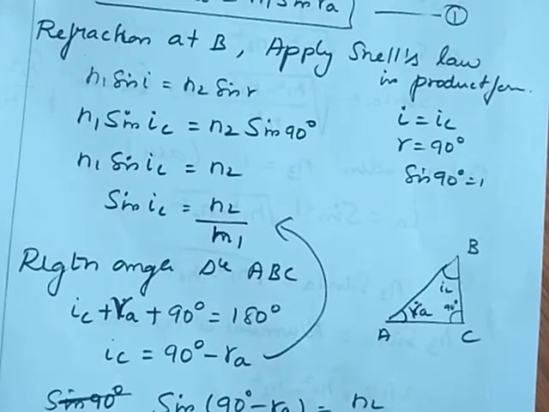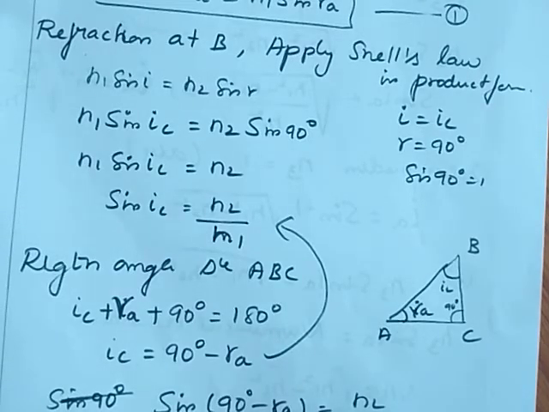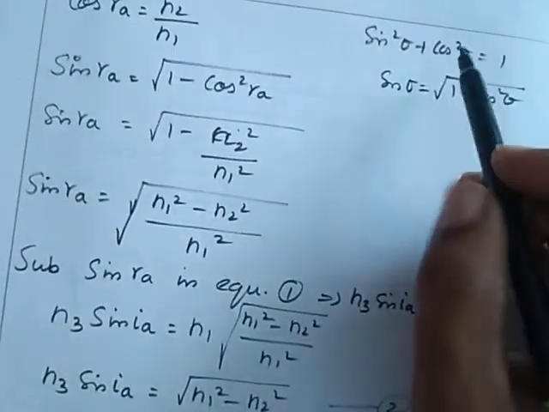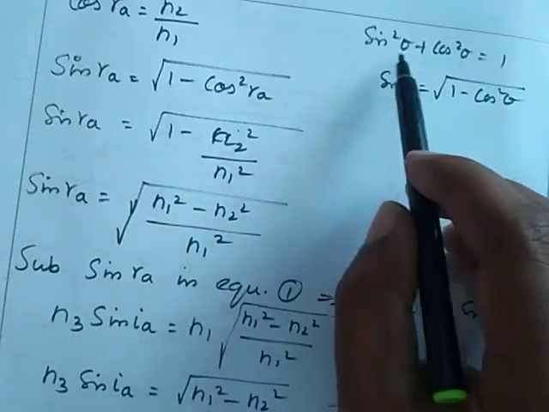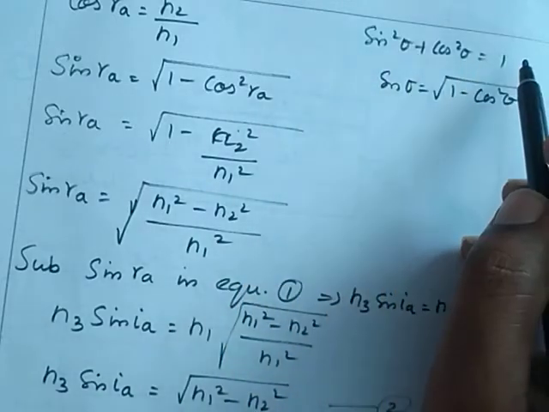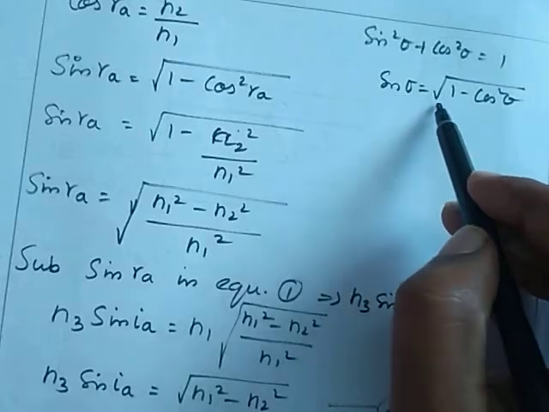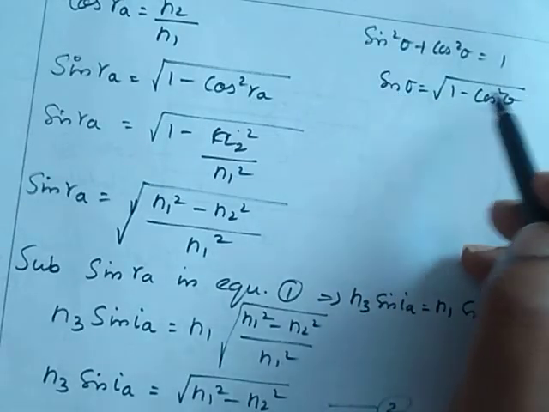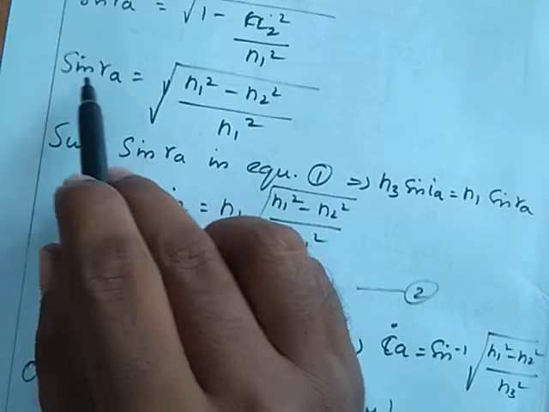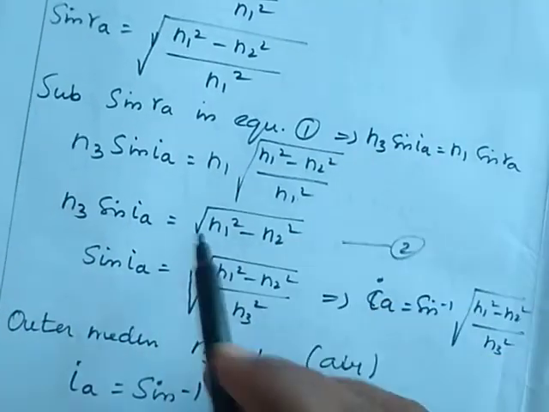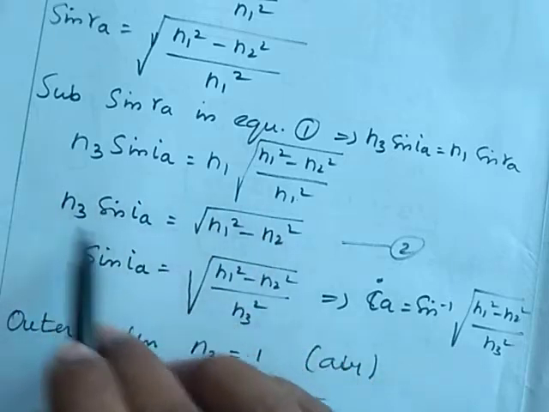We need sin Ra, so we are changing cos Ra into sin Ra by applying the formula sin square theta plus cos square theta is equal to 1. We need sin theta, so we can write sin theta is equal to root of 1 minus cos square theta. Substitute these terms, then we get sin Ra. Substitute this in equation 1, then we get the actual form.